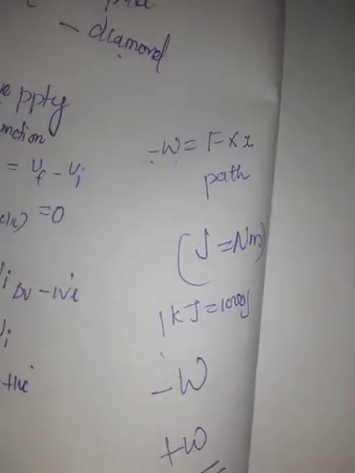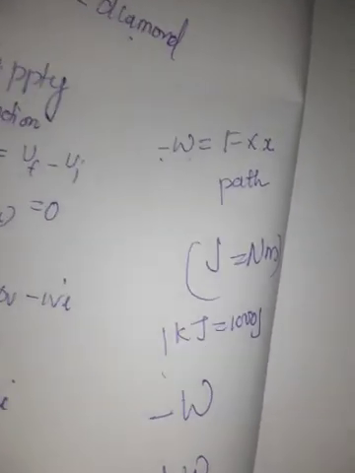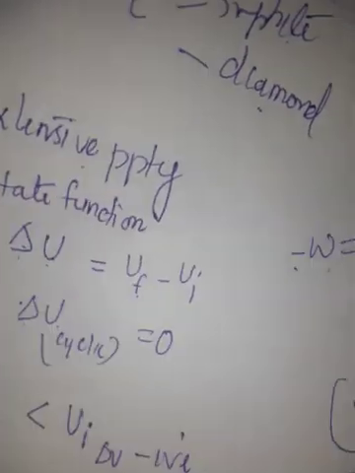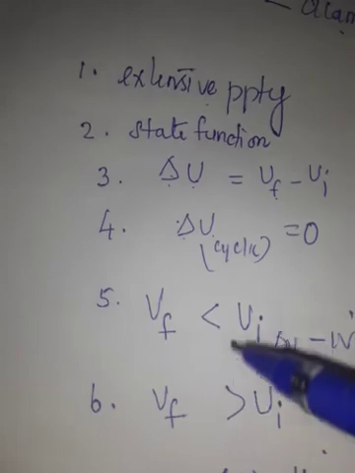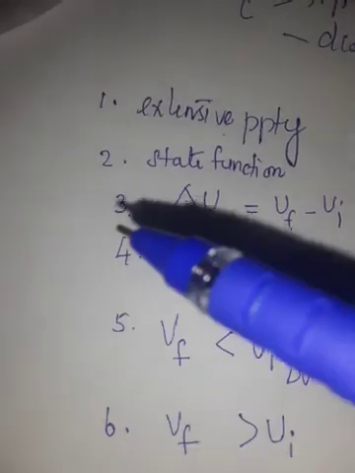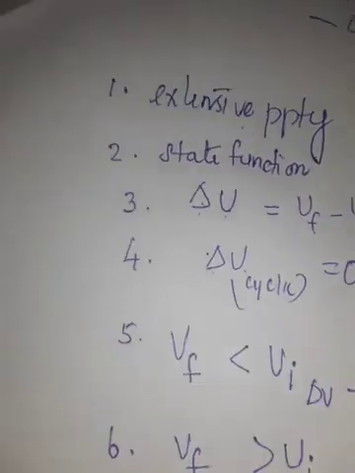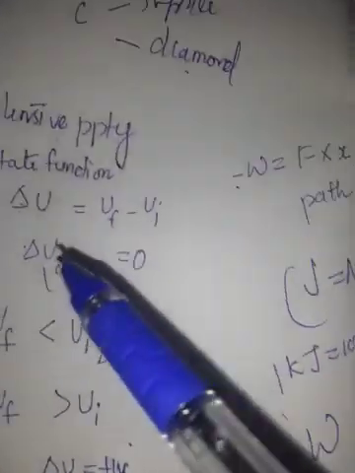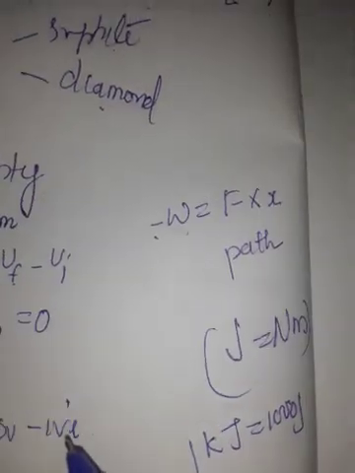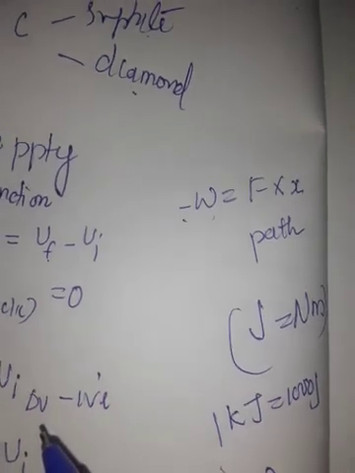Internal energy is given in book page number 191. Characteristics of internal energy is very important. Those 6 points you have to learn. Before that, mark the definition in the book. Plus, what is heat, what is work, everything is given in book page number 192. You can mark it in the book.